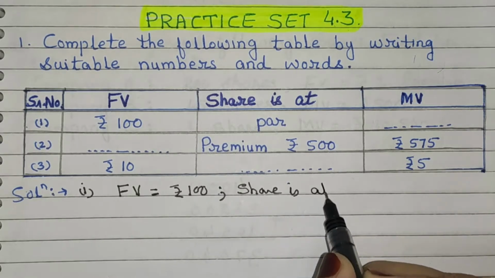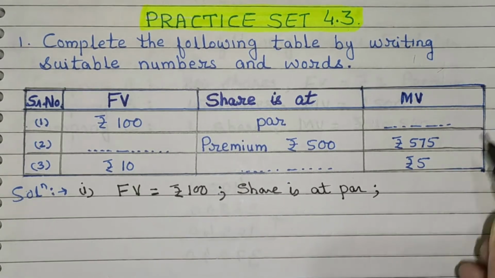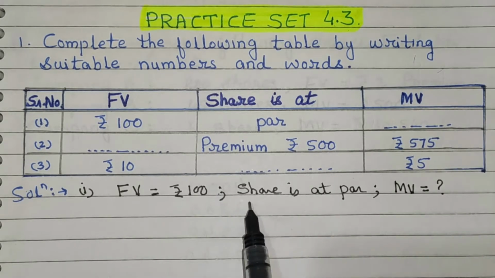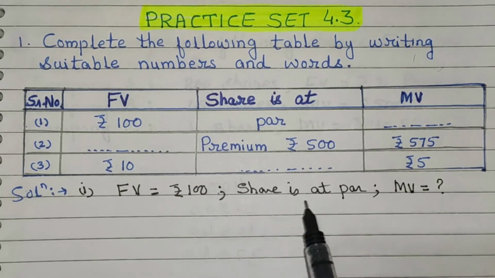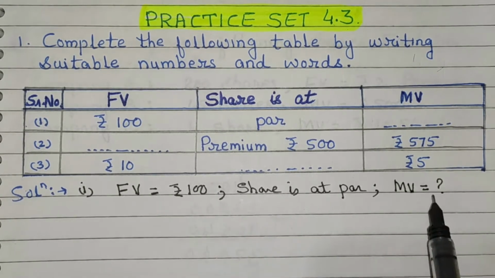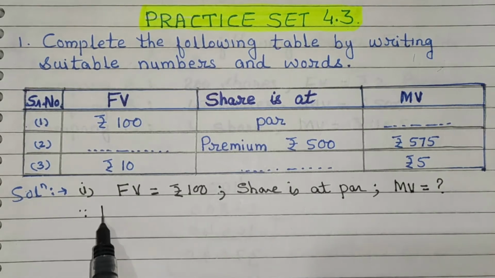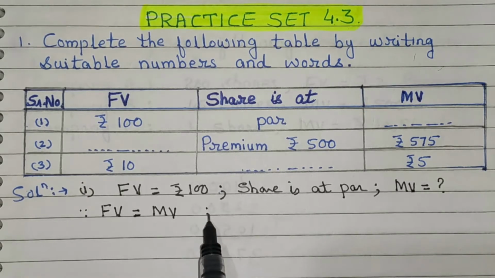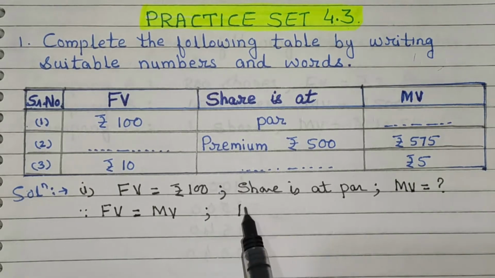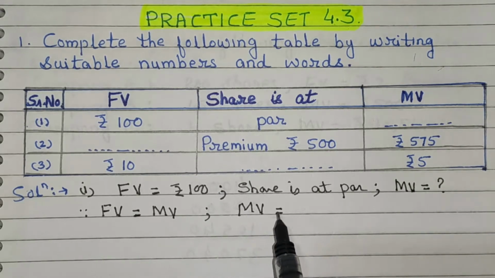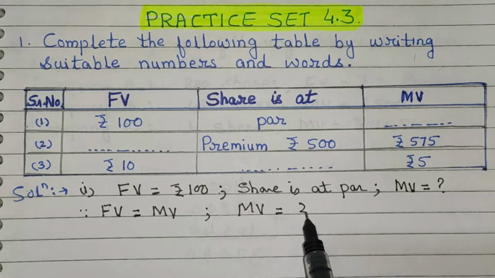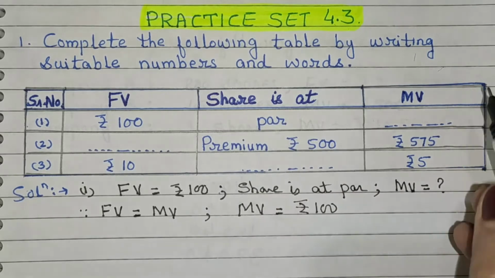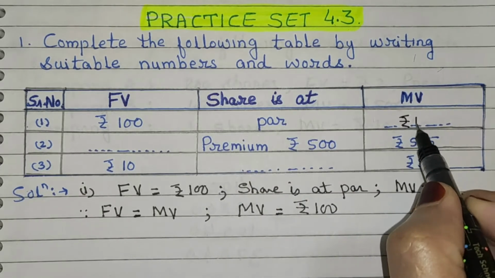Now our aim is to find the value of MV. Now we know that when share is at par, FV is equal to MV. Therefore, write down here, since FV is equal to MV, now substituting the value, we get MV is equal to the value of FV, which is equal to 100. Both are same when share is at par. Now write down here rupees 100.